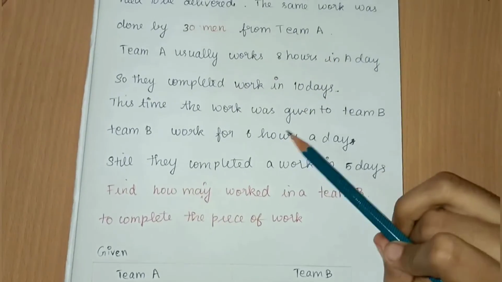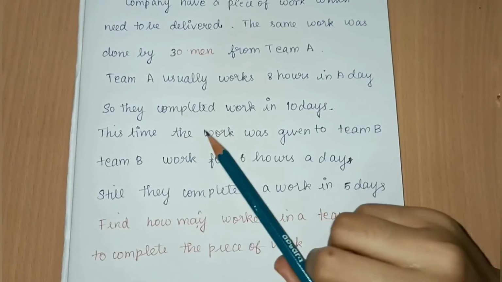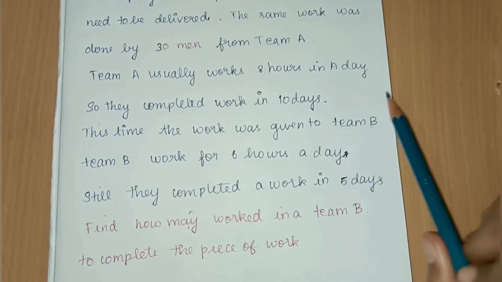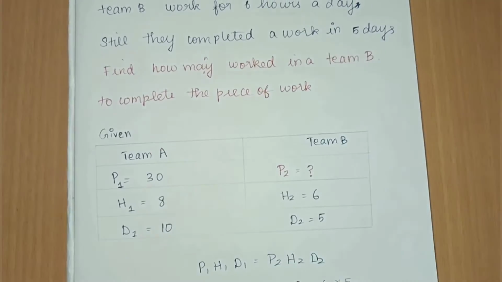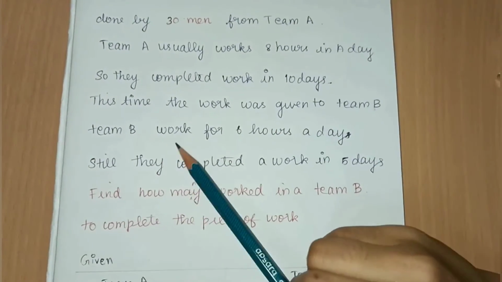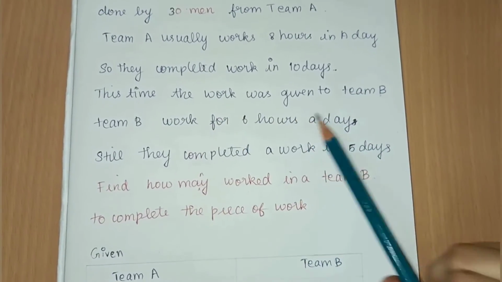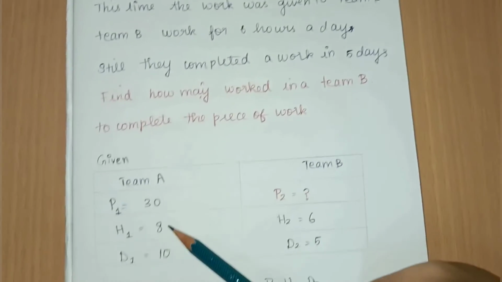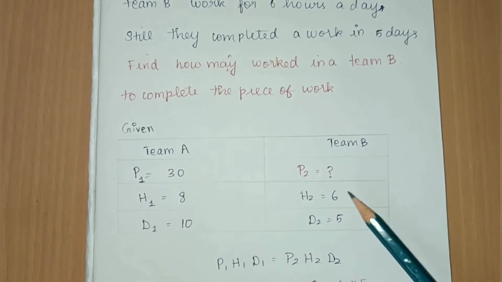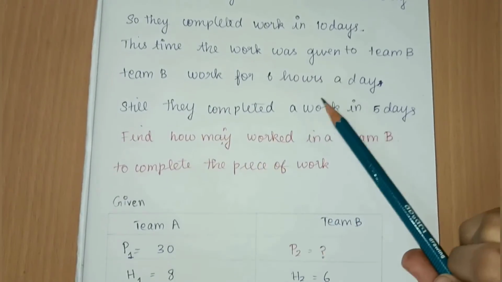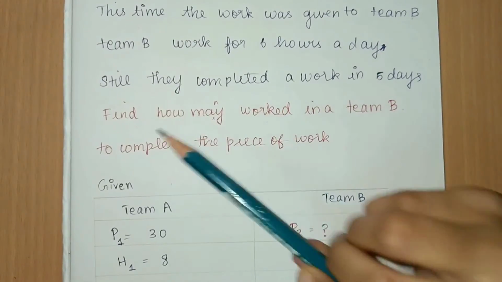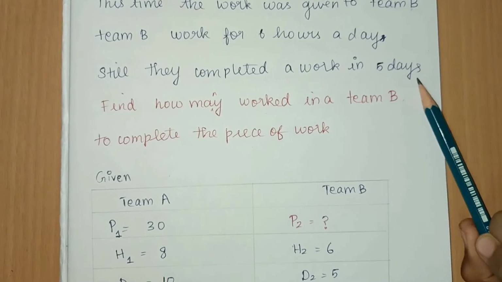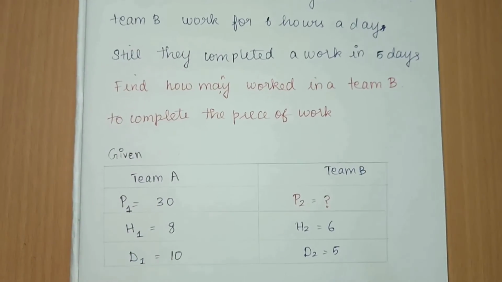Then we move to the second part of the question. This time the work was given to team B. Previously team A completed the work in 10 days using 30 members working 8 hours a day. Now it was given to team B. Team B usually works only 6 hours a day, which is 2 hours less than team A. So H2 is 6 hours, and they completed the work in 5 days, which is 5 days less than team A.